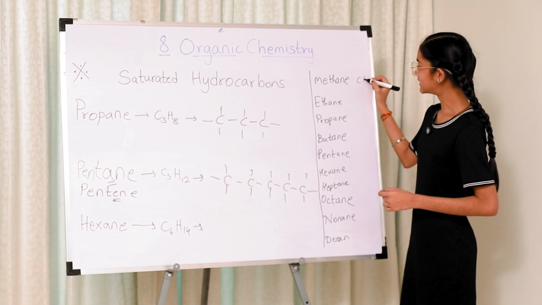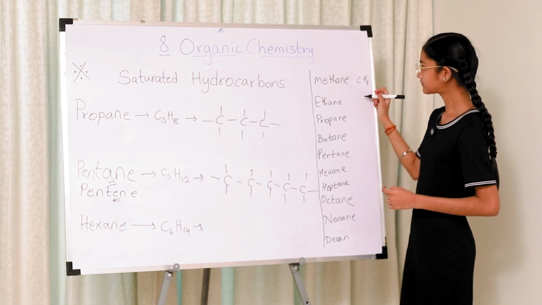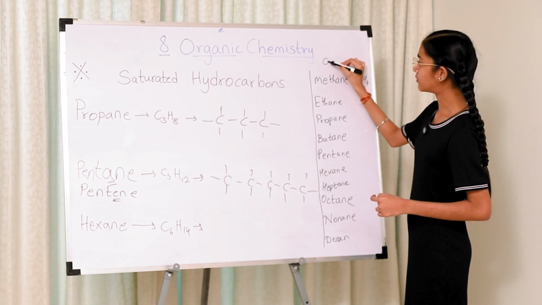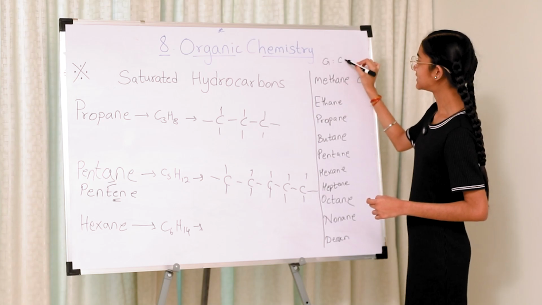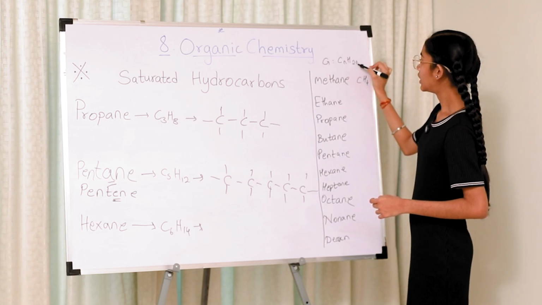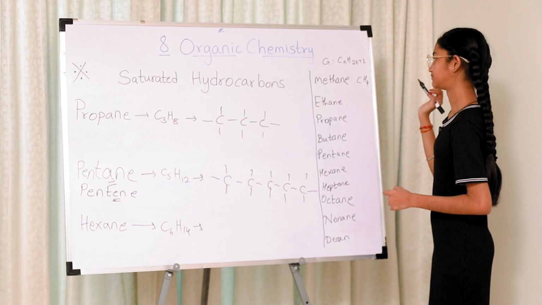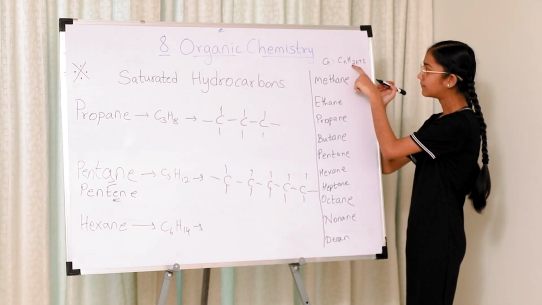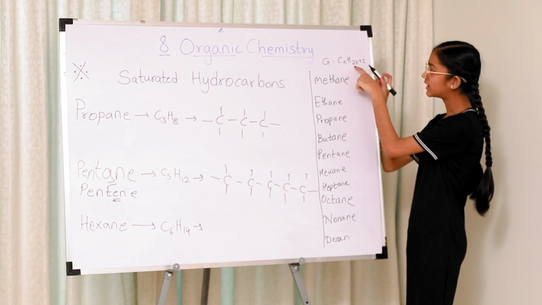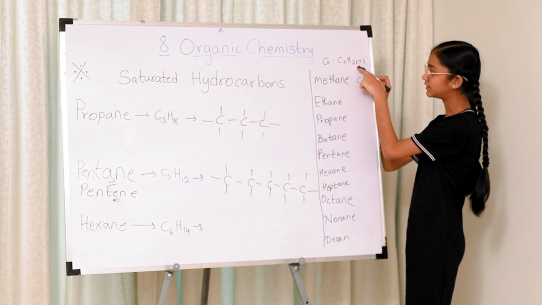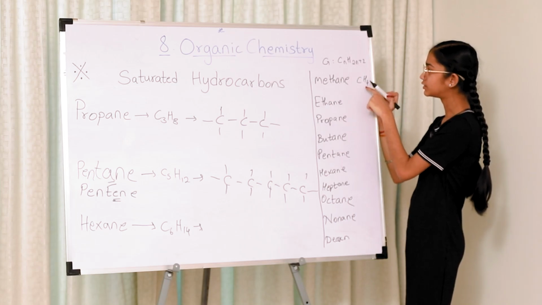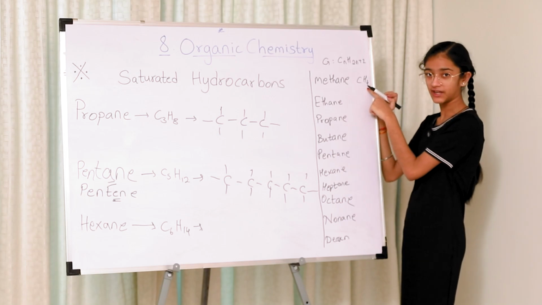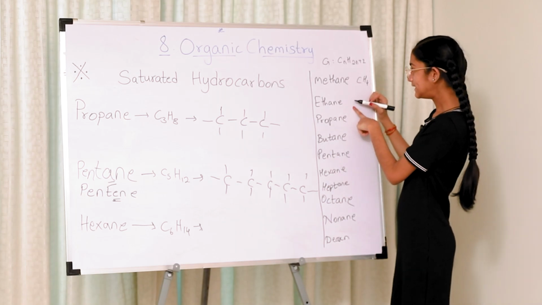Methane, the formula is CH4. We write the general formula first, which is CnH2n plus 2. 1 carbon atom plus H, which is 2 into 1, that is 2 plus 2 gives 4. Ethane.